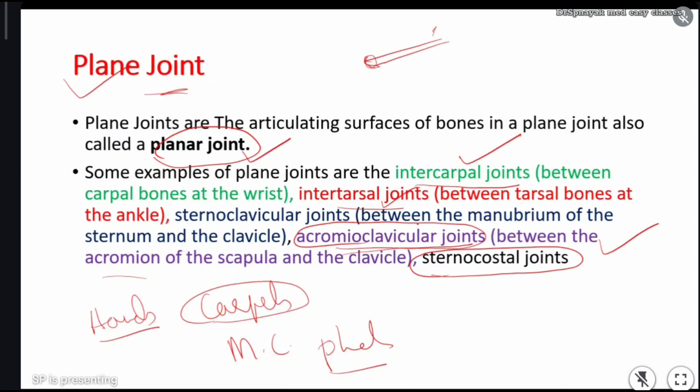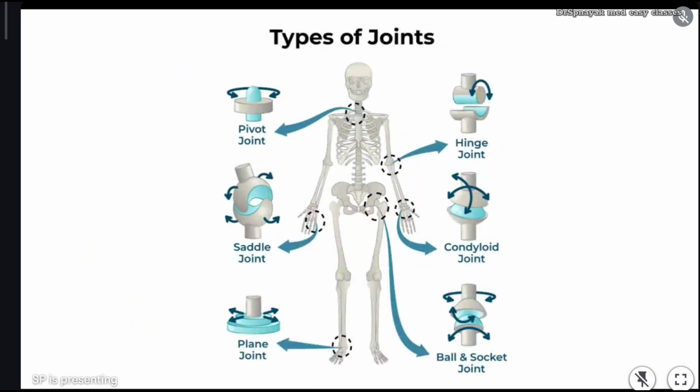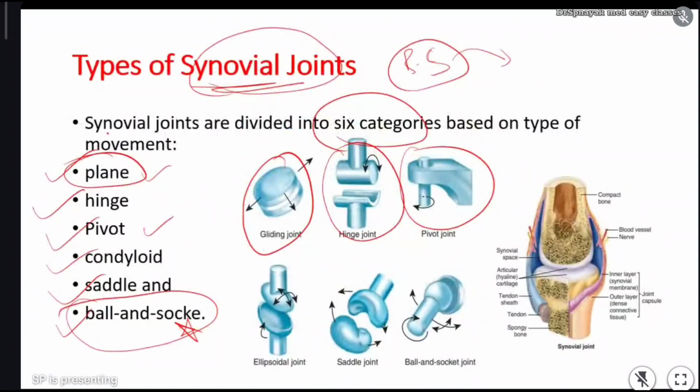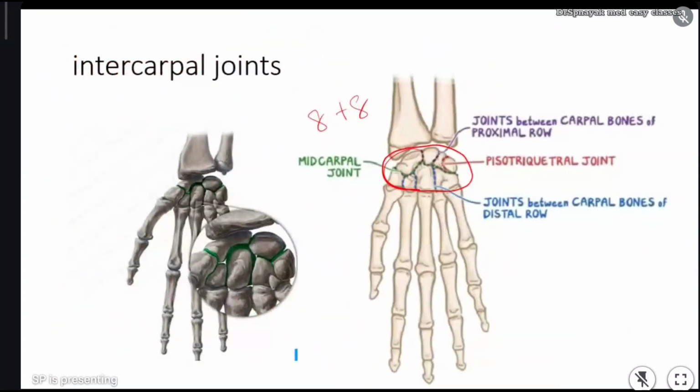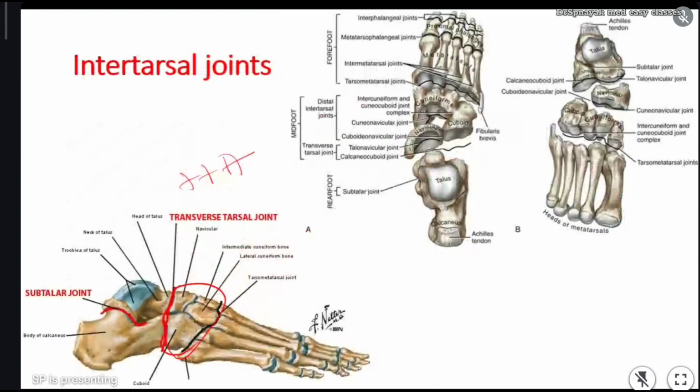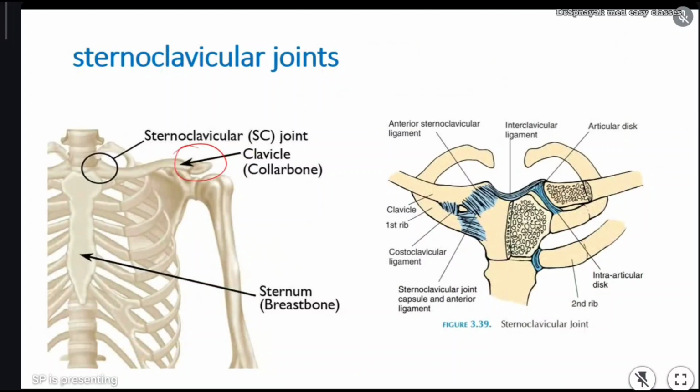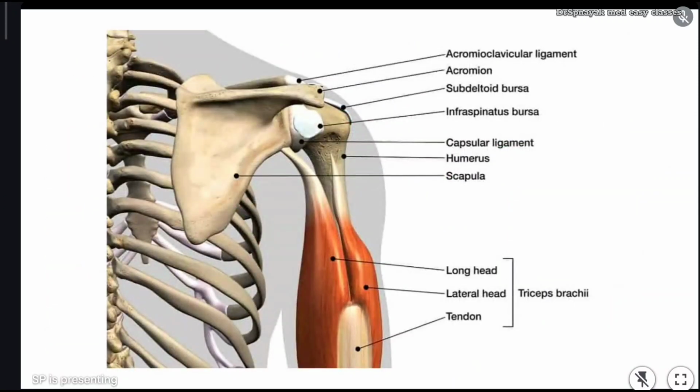Anyways, just remember that intertarsal, sternoclavicular and intercarpal joints are all examples of planar joints. You can write this example as planar joint. Clear? You can see here also the acromial process of scapula.